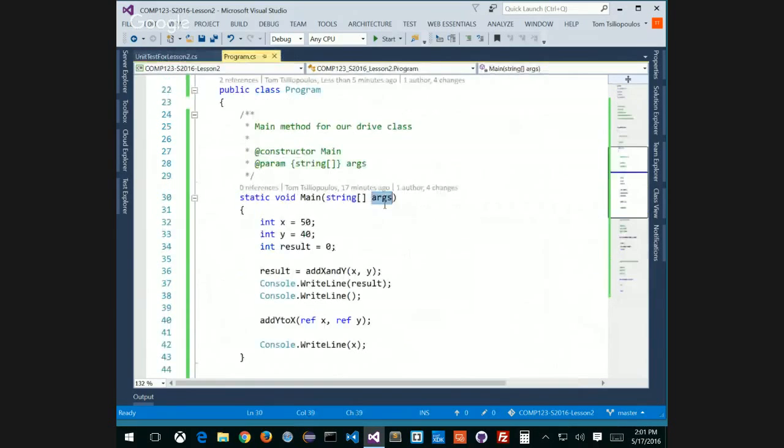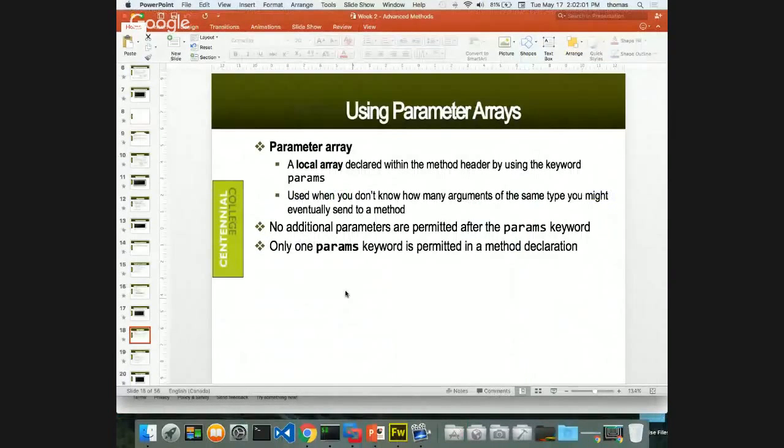But I want you to notice that that's what it is. You get an array of these arguments, and it could be anything that goes in there. Okay, let's take a look at what the specifics are here. So it's a local array only for the method. That's what it is. So it doesn't exist outside of the method, right? And it's created dynamically by me passing in several arguments.